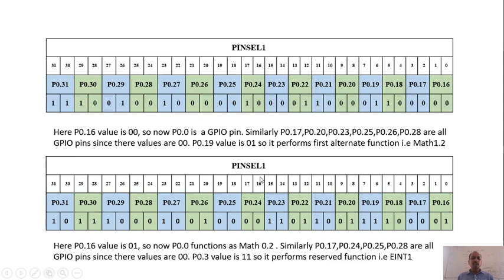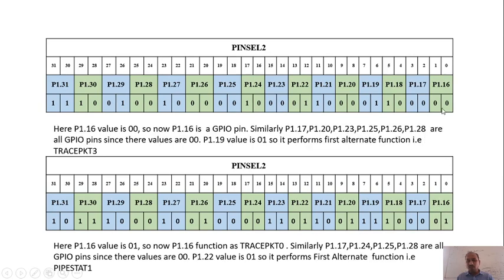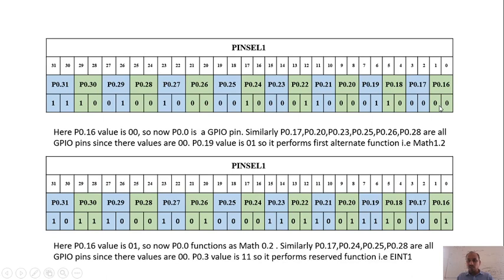The next example I have taken with PINSEL1. Again, the PINSEL1 register is having port numbers from P0.16 to P0.31. Now in this case, P0.16 value is 0 1. Earlier it was 0 0, right? Earlier the value was 0 0, so it was acting as a GPIO pin. Now P0.16 value is 0 1. That means it is going to perform the first alternate function, that is MAT0.2. So P0.16 is going to perform MAT0.2.